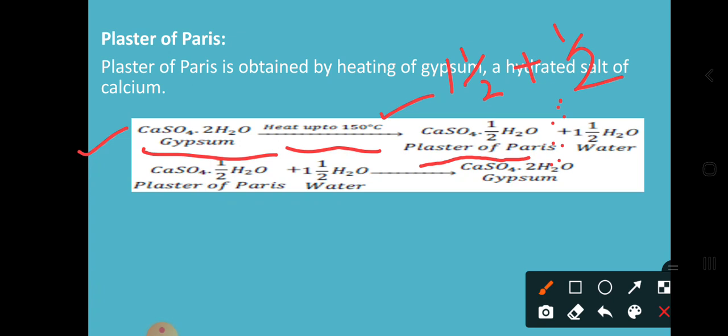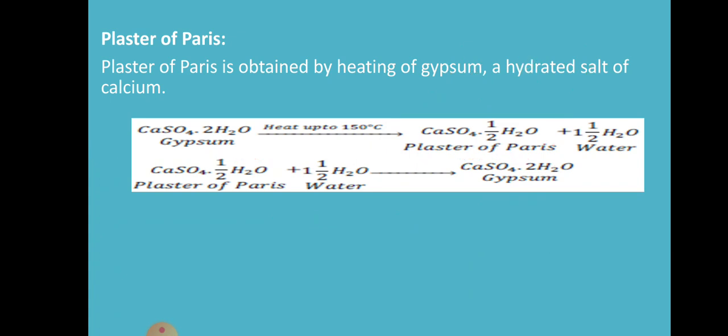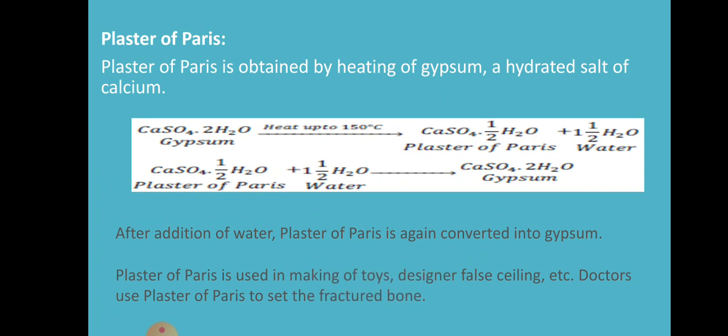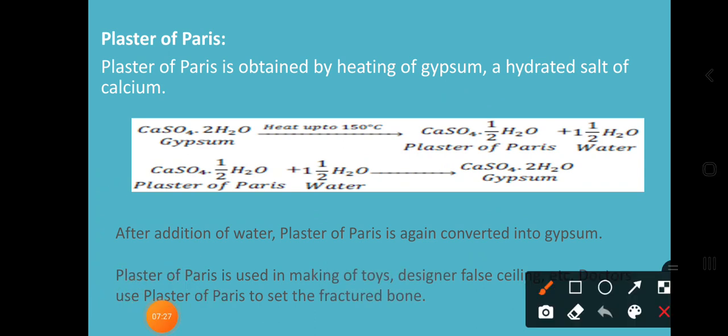Or again, if you are adding water, then what will you get? Again you will get the gypsum itself. So this is one of the concepts of plaster of Paris. Already we have discussed that after addition of water, plaster of Paris is again converted into gypsum. So where are we using plaster of Paris? Plaster of Paris is used in making toys and designer false ceilings. Next, doctors use plaster of Paris to set fractured bones.